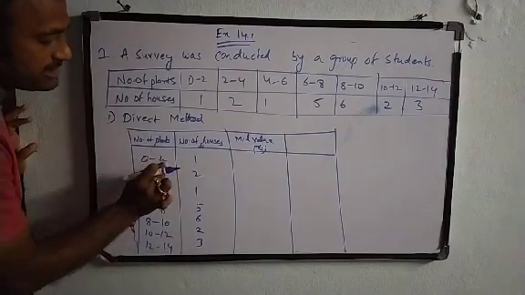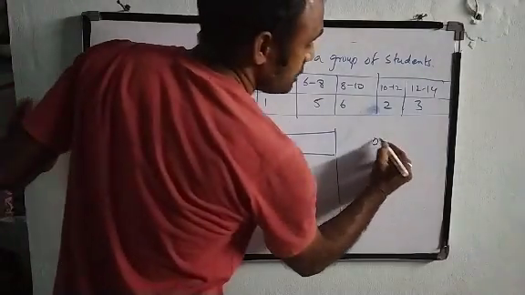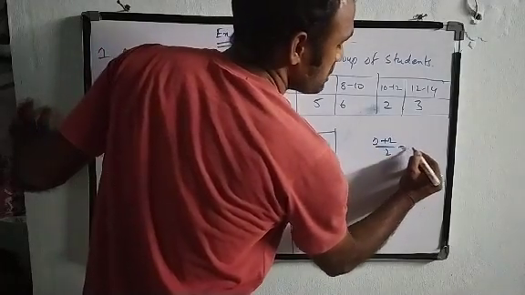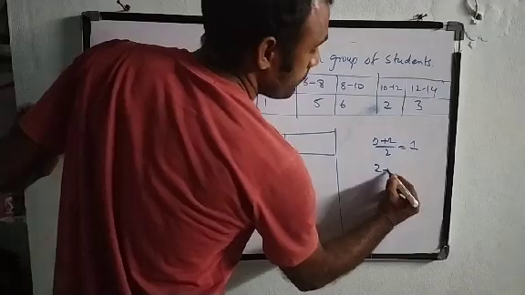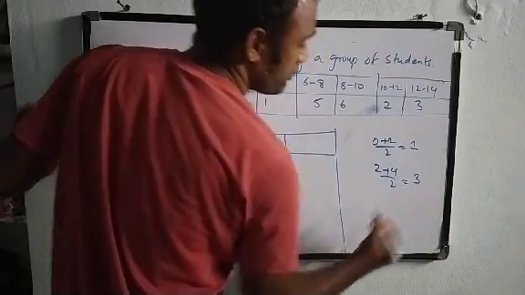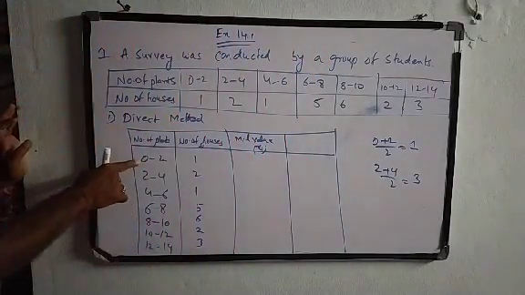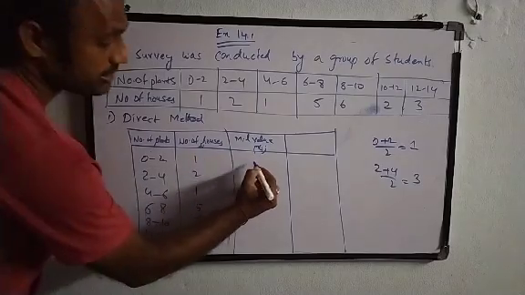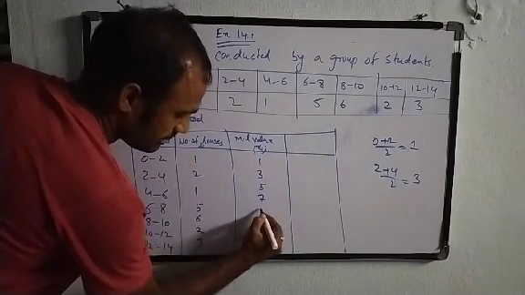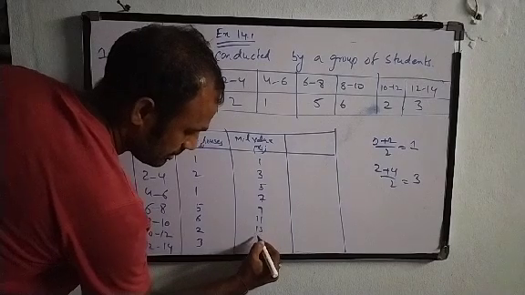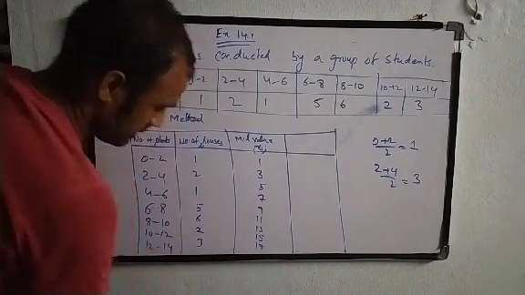Lower boundary plus upper boundary by 2: 0 plus 2 by 2, that is 1. 2 plus 4 by 2, that is 6 by 2, which is 3. Or else, between 0 and 2, what is the middle value? 1, we can write like that also.